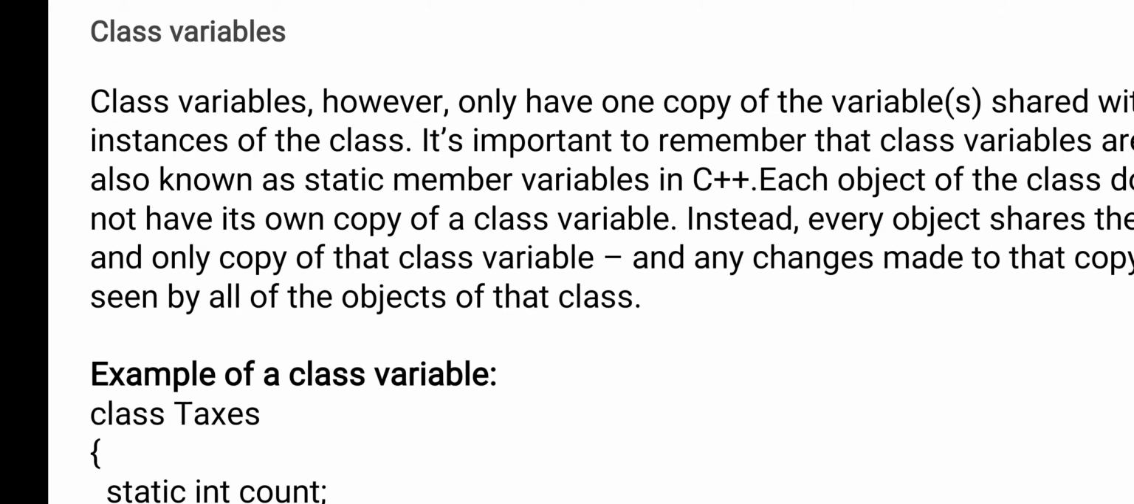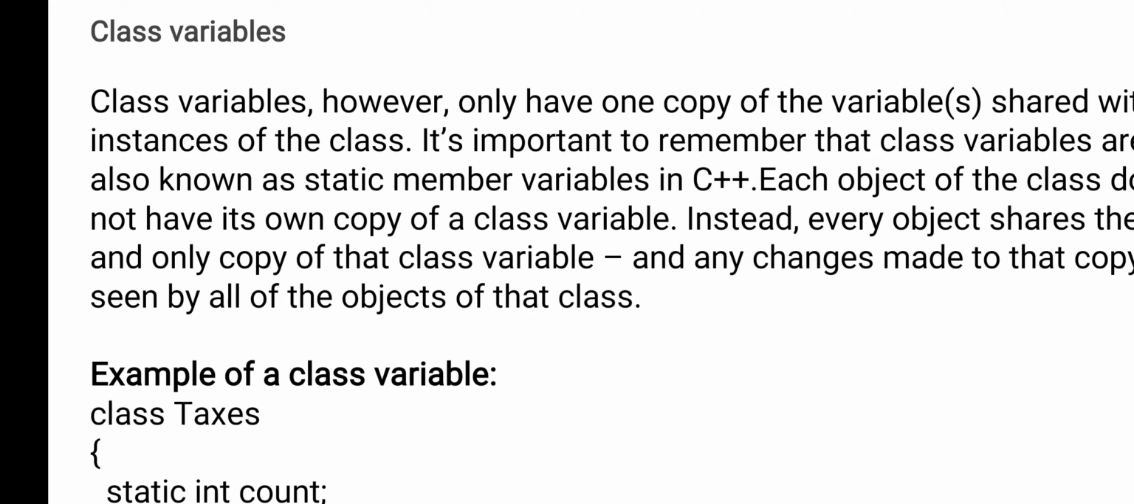The next one is a class variable. Whatever variables you declare inside the class are called class variables. And always remember one point: a class has only one copy of the variable, and that is shared with all the objects. For example, if you have created 10 objects for a class, all those 10 objects use the same copy of the class variable.